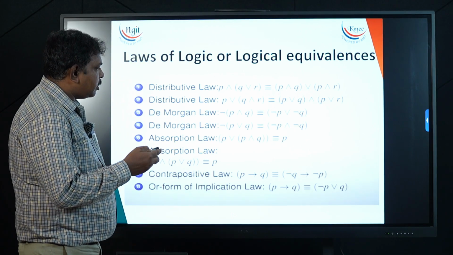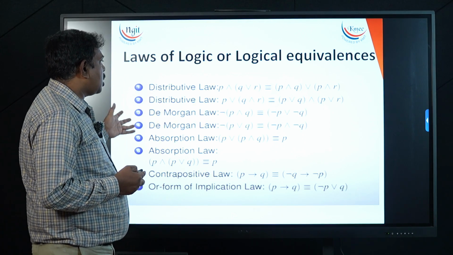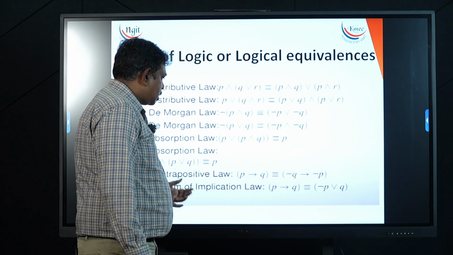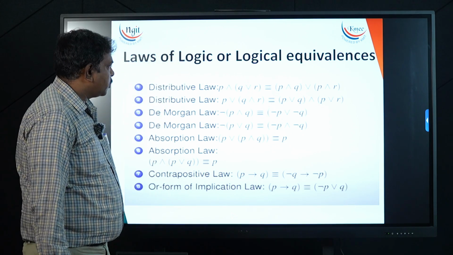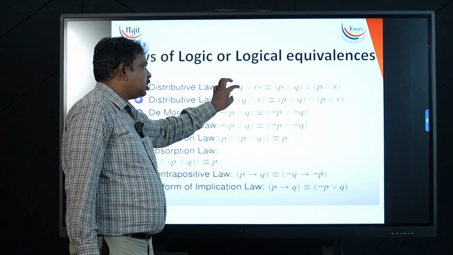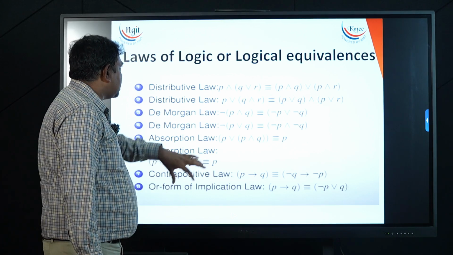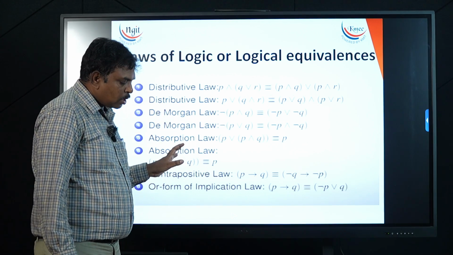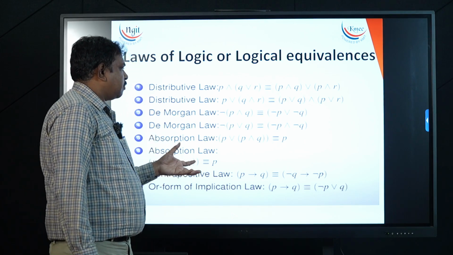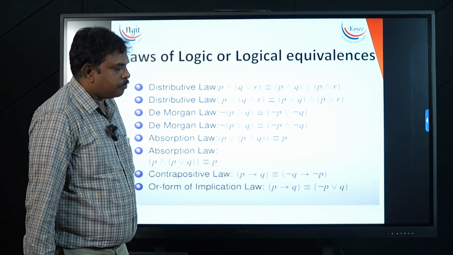You can also take help of logical equivalences where one expression can be replaced with another, so that you can infer new conclusions by replacing one with the other: the distributive law, De Morgan's law, and absorption. This is a basic class of logic we apply, using the already available tautological formulas.